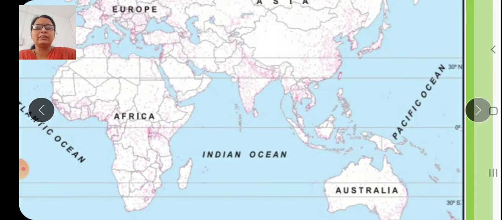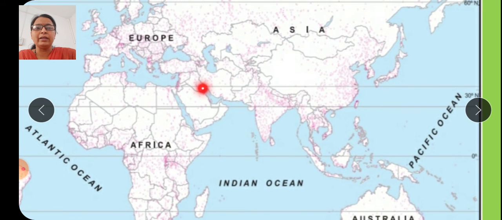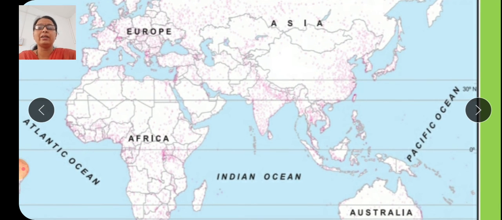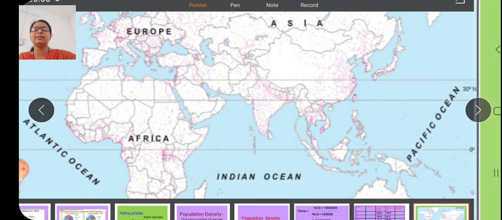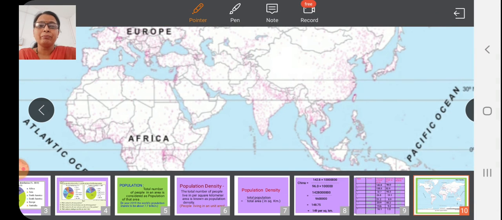Then the Gulf countries: the population in the Gulf countries is moderate or good only because of the mineral resources, the petroleum resource. Dubai and almost all the highly developed urban areas are there. The world's highest and richest market is also available in this region only because of the high quality mineral resources which have a high value in the world market. So there are some important places with unique characteristics.